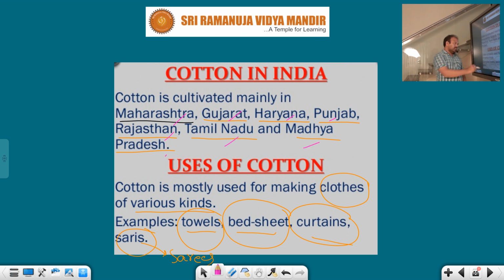Uses of cotton. Cotton is mostly used for making cloths of various kinds. Which types of materials? Cloths, towels, bed sheets, curtains and saris. By using this cotton we make these types of fabrics.